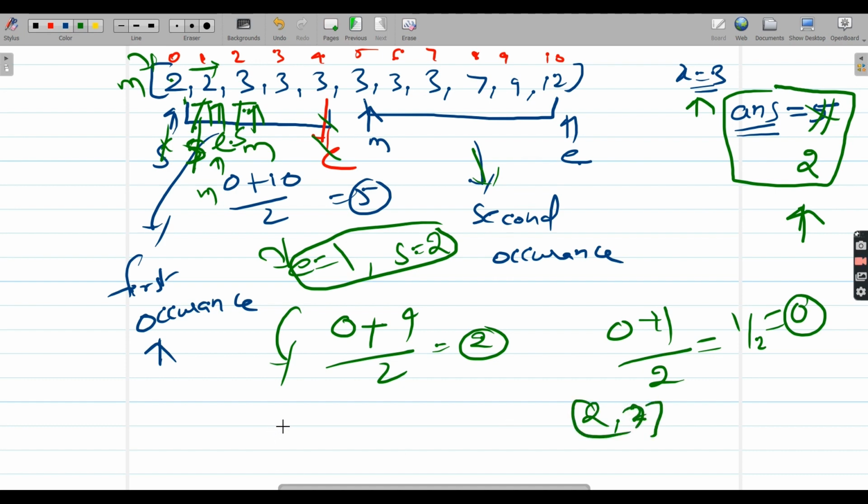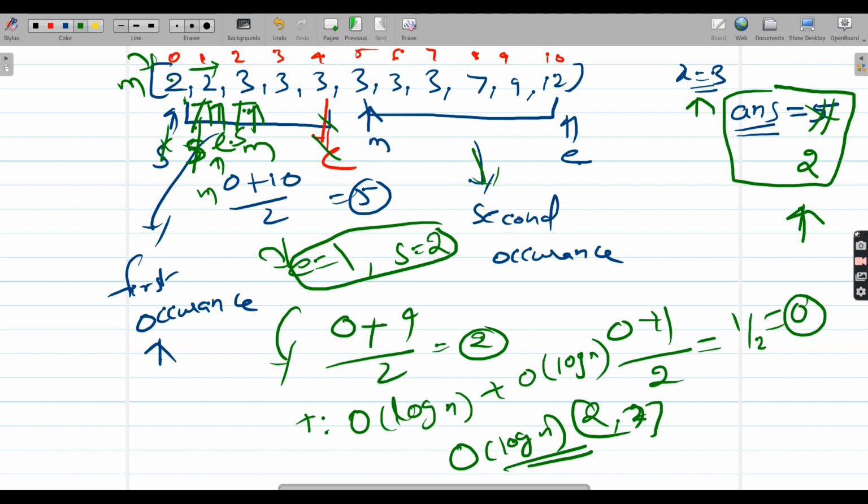Let's see what the time and space complexity is. The time complexity is going to be big O of log n to find the first occurrence, then big O of log n for the second, so it is nothing but big O of log n only. So that's good. And the space complexity is going to be big O of 1, because we are working in constant space only.